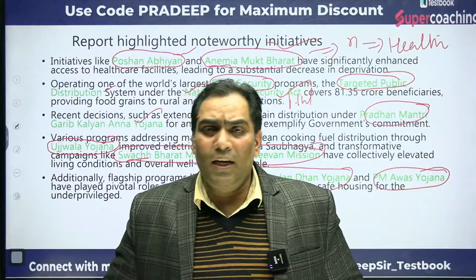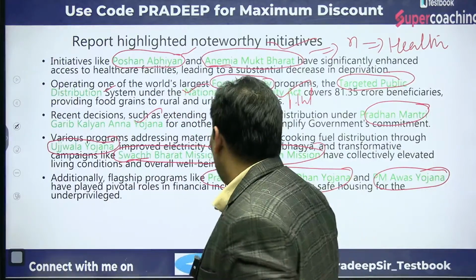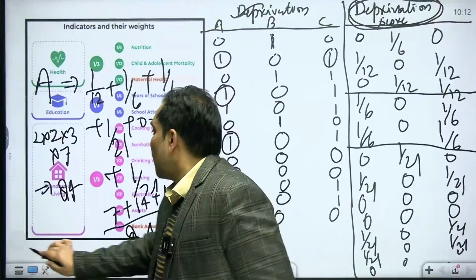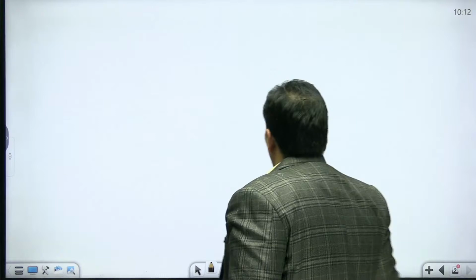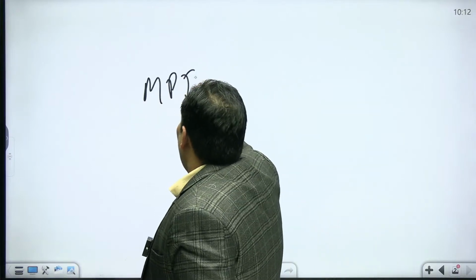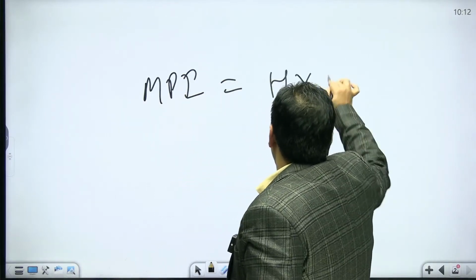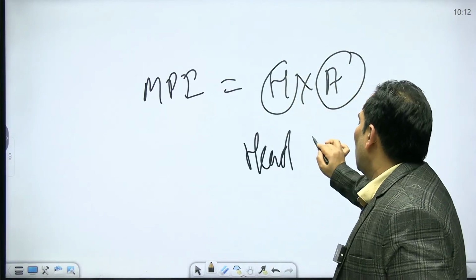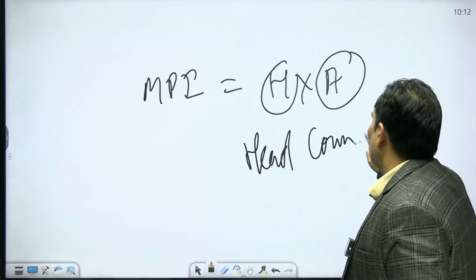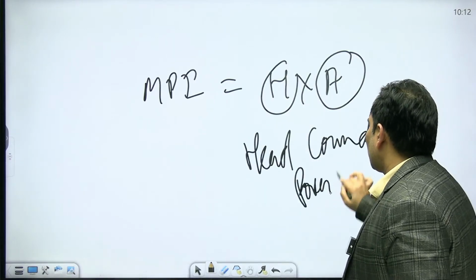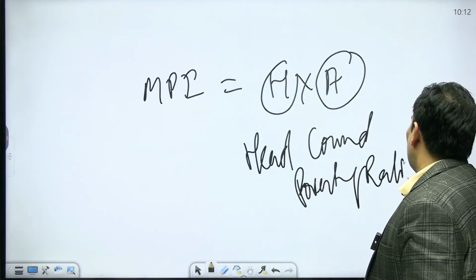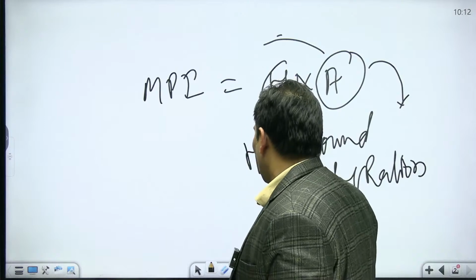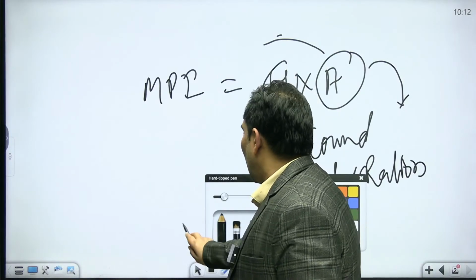Okay, and the multidimensional poverty index is nothing but H into A. That H is the head count ratio, that is, the poverty ratio, and this A is the intensity of poverty. So this is about multidimensional poverty.